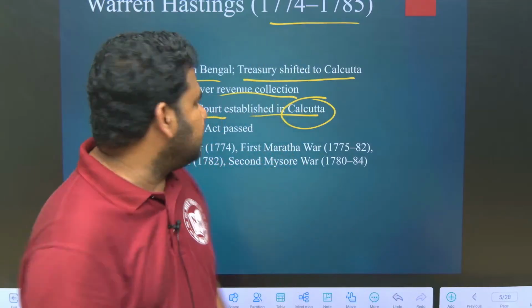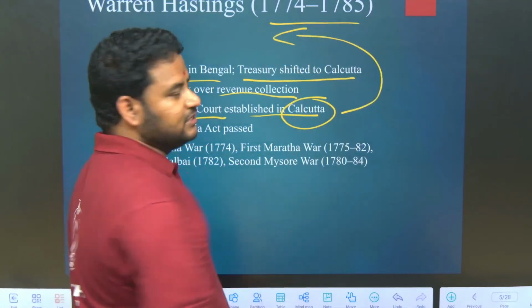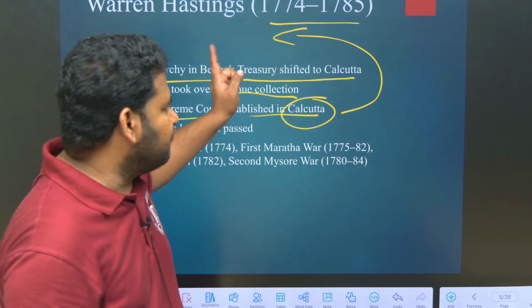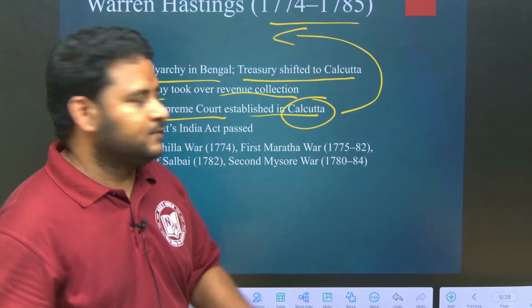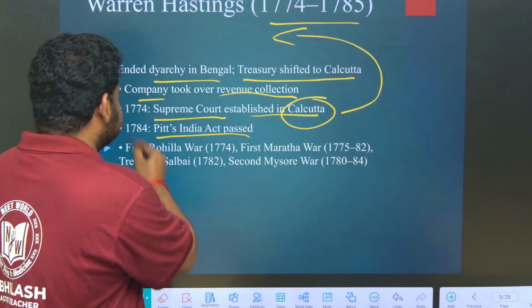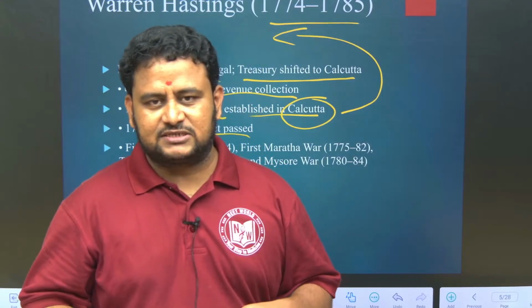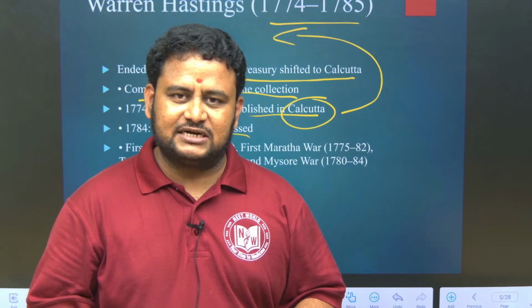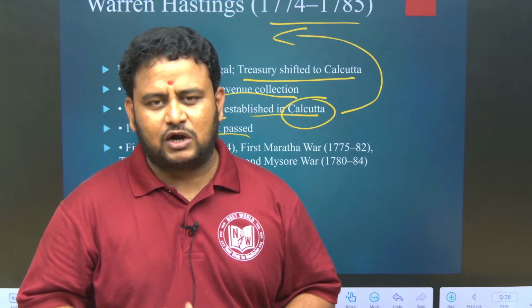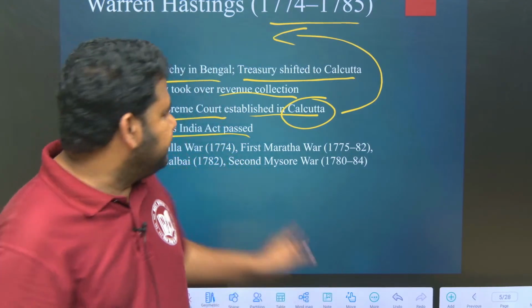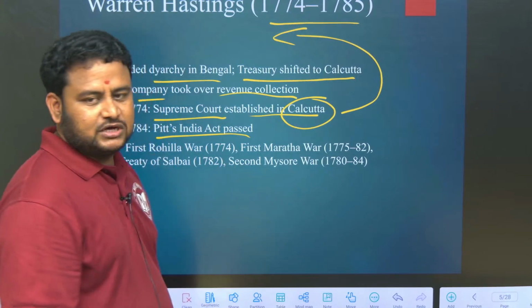By under which act? Under Regulating Act of 1773. Under whose Governor General? Governor General of Bengal at that time was Warren Hastings. Like this you have to connect. Then Pitt's India Act was passed in 1784. Regulating Act had certain loopholes, like every act has some loopholes. What the loopholes are is not required for you. To correct those loopholes, Pitt's India Act of 1784 was passed.